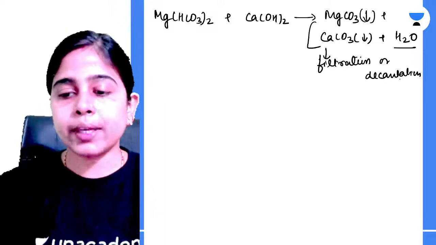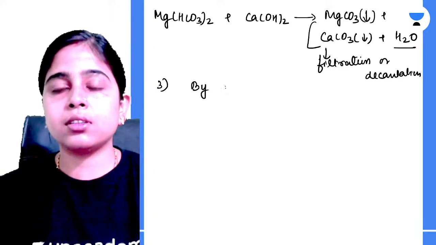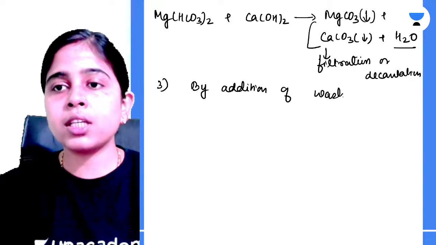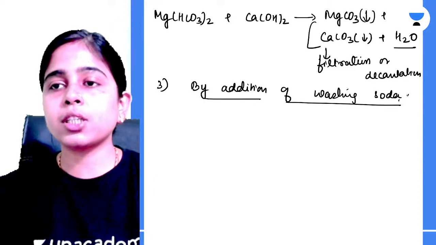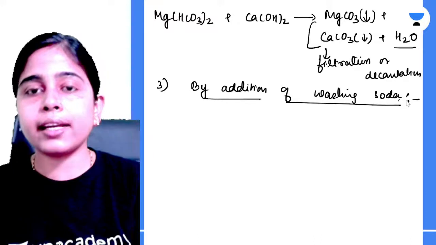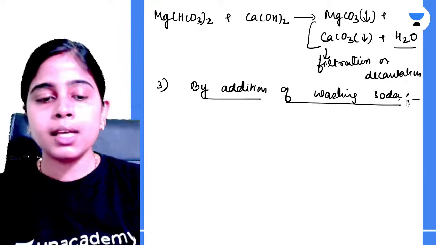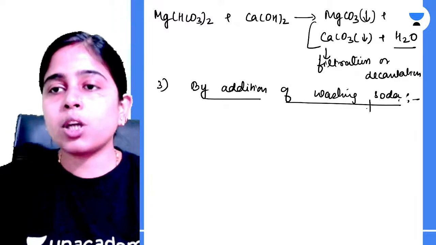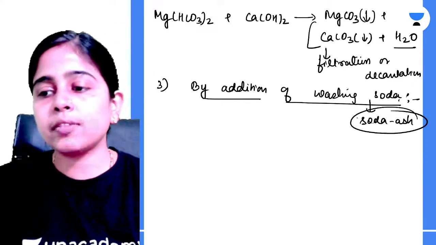Okay, so this is the way. Third is by the addition of washing soda. So when washing soda, or you can say soda ash, is added to your hard water, what happens? Insoluble carbonates are formed, settle down in the water and can be removed by filtration. This washing soda is nothing but your soda ash when it does not contain water of crystallization.